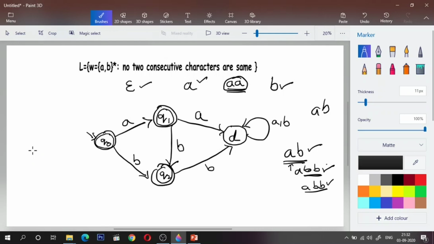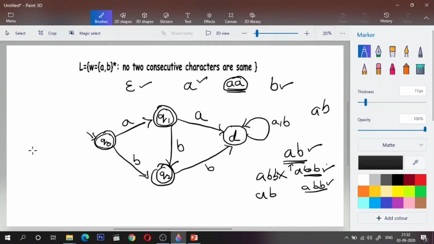If I go to Q2, what will happen? On A, I'll go to Q1, and for the B, I'll go to Q2, which is marked as accepting. And if I get one more B, I'll go to the dead state, because ABB contains two consecutive characters and will be rejected. So AB ends up in Q2, which is accepted.